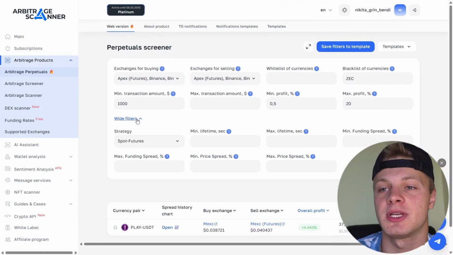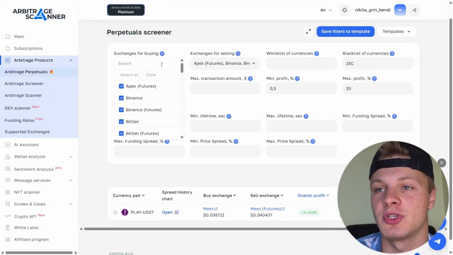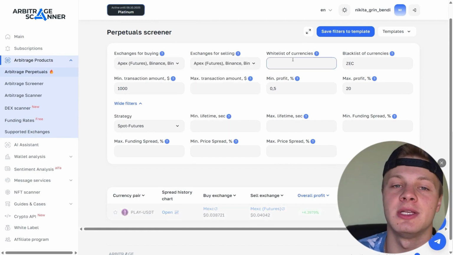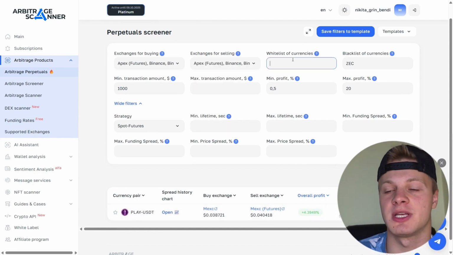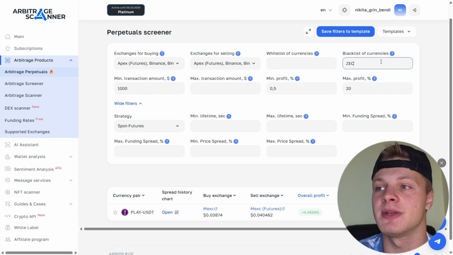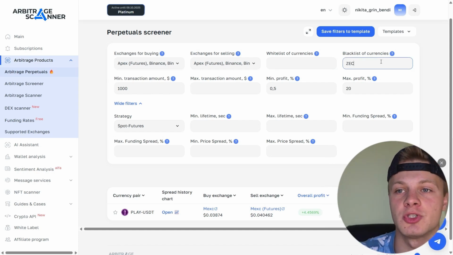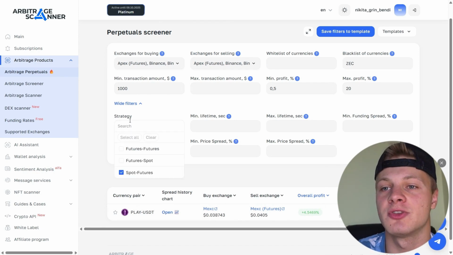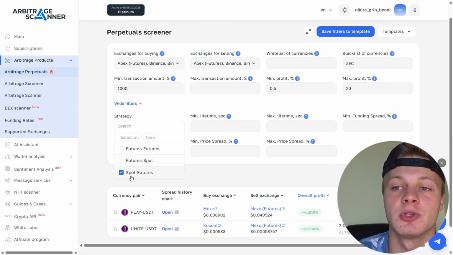There are settings here. You can enable advanced settings. Exchanges where you want to buy the token, exchanges where you want to sell the token. You can also add a whitelist of currencies you want to arbitrage. For example, you can just enter the LEVAR token here, and that's it. It will only show spreads for the LEVAR token. If there are any, they will be displayed. Then there's the blacklist, tokens you don't want to be shown. Next, minimum transaction amount, maximum minimum profit, and strategy. Futures plus futures, futures spot, spot futures.